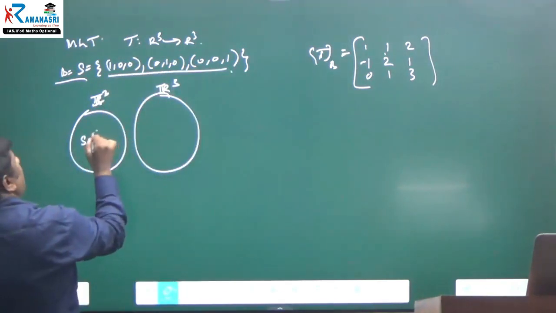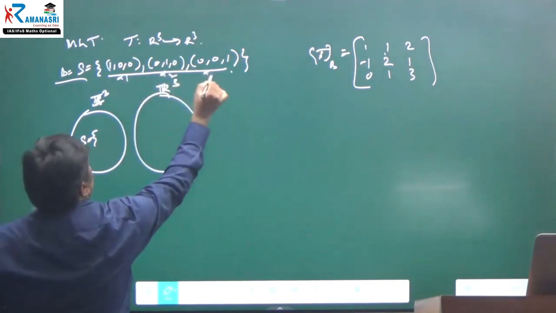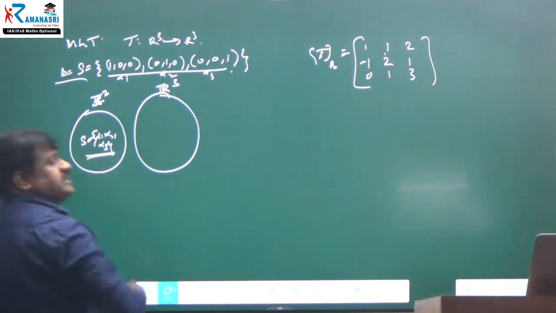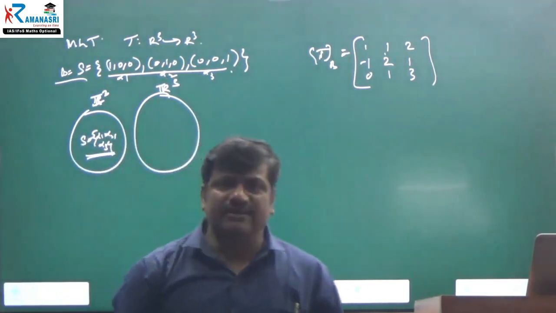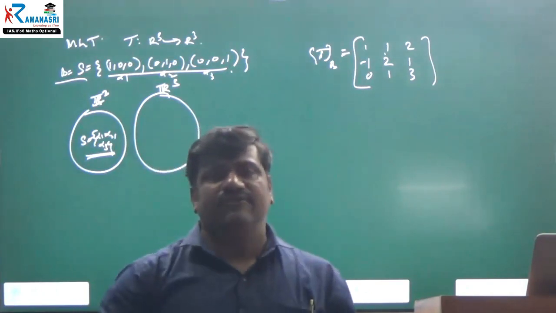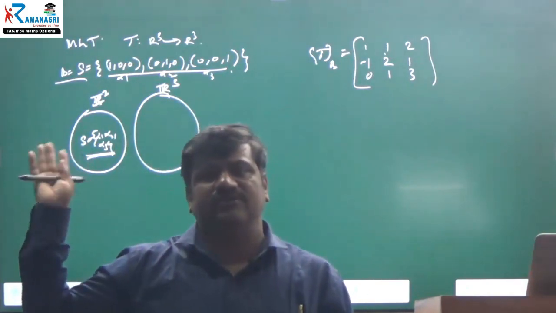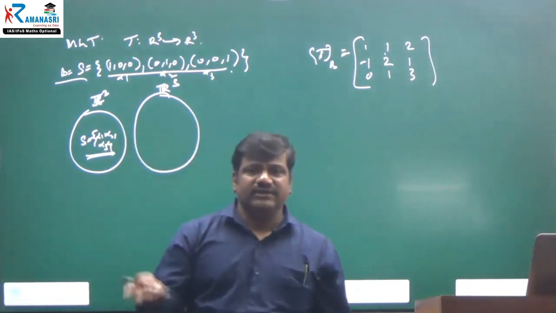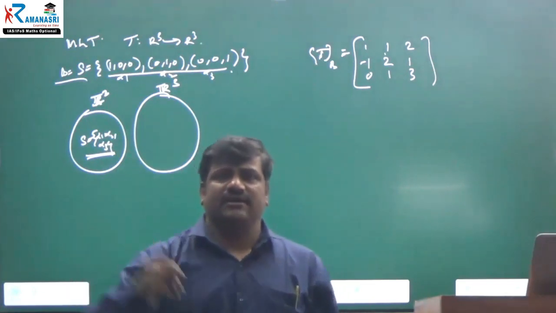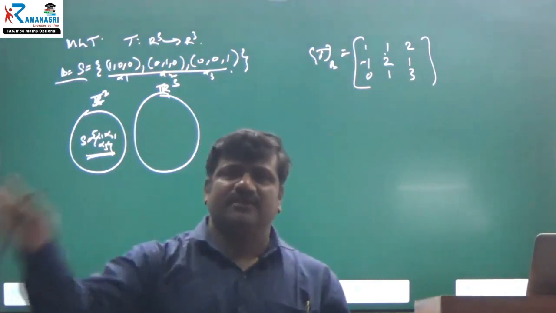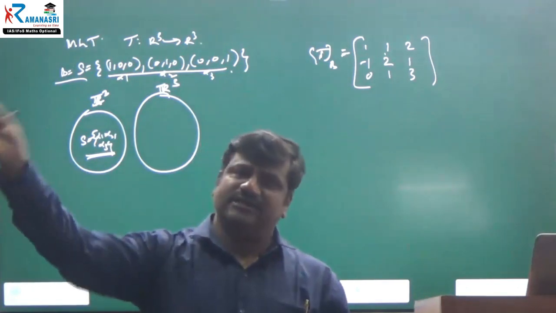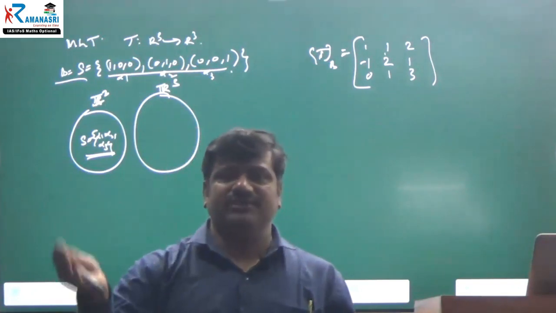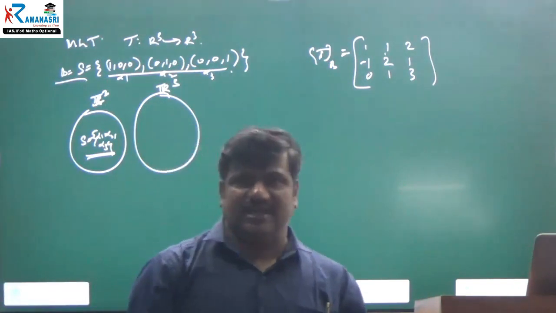They have given this set of vectors alpha 1, alpha 2, alpha 3. What kind of basis is this? The standard basis. For R cube it is (1,0,0), (0,1,0), (0,0,1). For R to the n, the standard basis is (1, then n minus 1 zeros), then (0,1, rest zeros), and so on, and the last vector is n minus 1 zeros and then 1. These are the standard basis, right?